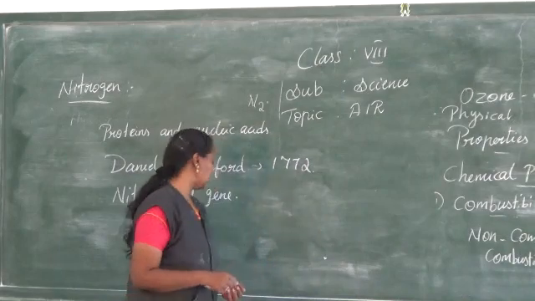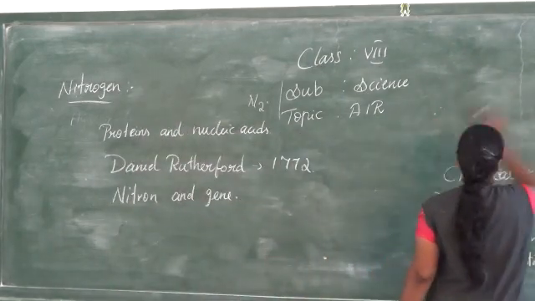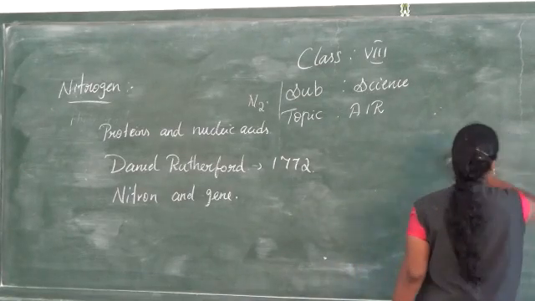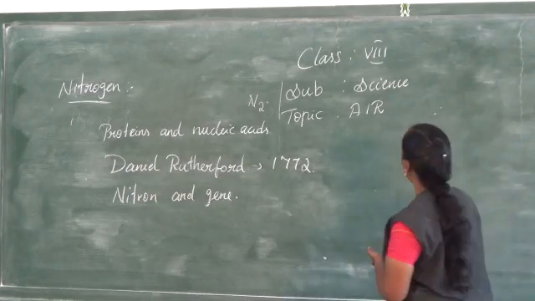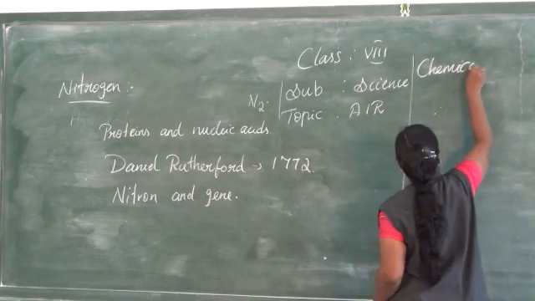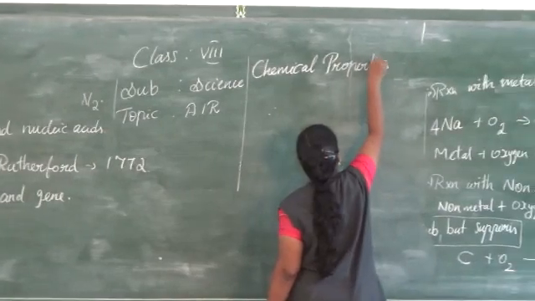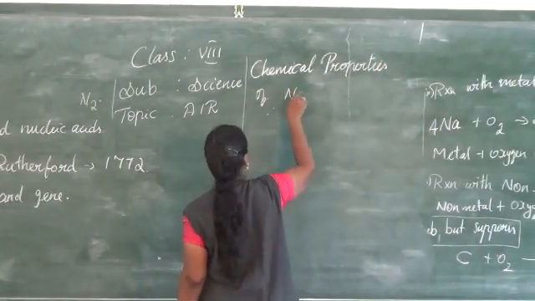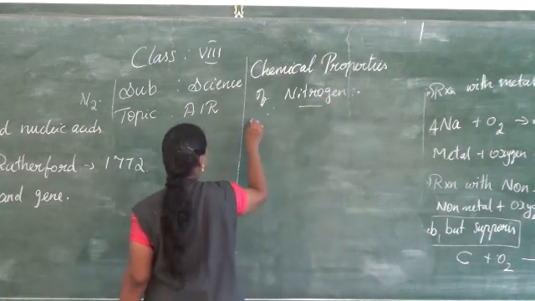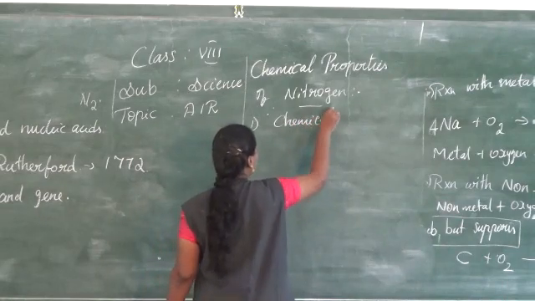The next is the chemical properties of nitrogen. We studied where it occurs and its physical properties. Now we are going to study the chemical properties of nitrogen. The first is chemical reactivity.